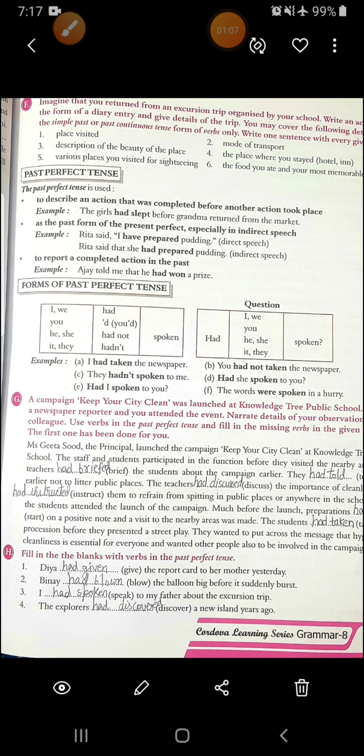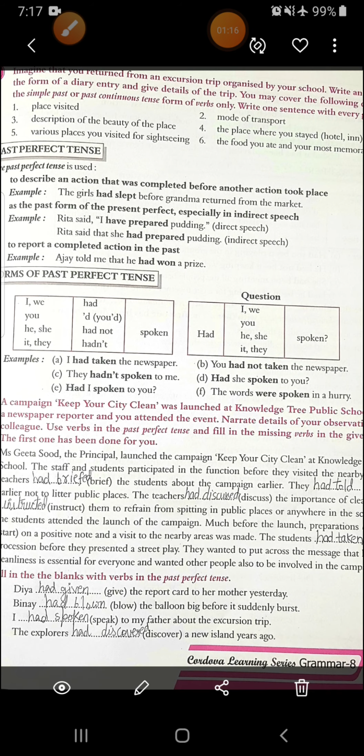The girls had slept. So you can see in this example that the girls had slept, that is your first action, and that was completed before the second action took place. And what is that second action? Grandma returned from the market. I hope this is clear.